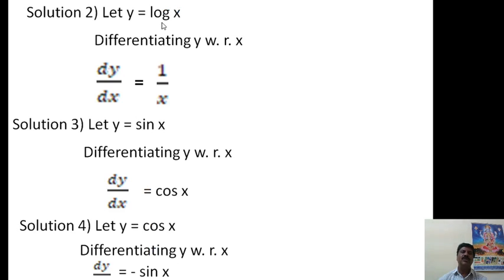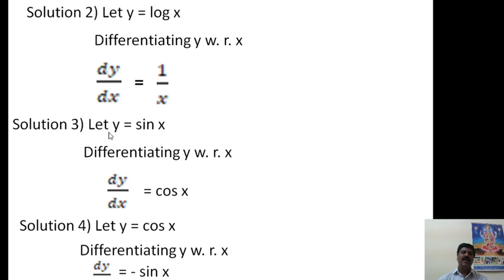Let y is equal to log of x. Now differentiating y with respect to x, dy by dx is equal to 1 by x. This comes directly; you must know that the derivative of log x is 1 by x. It comes from the first principle method, but you don't work it out here in chemistry. Just keep in mind that differentiation of log x means 1 by x. That is the answer.